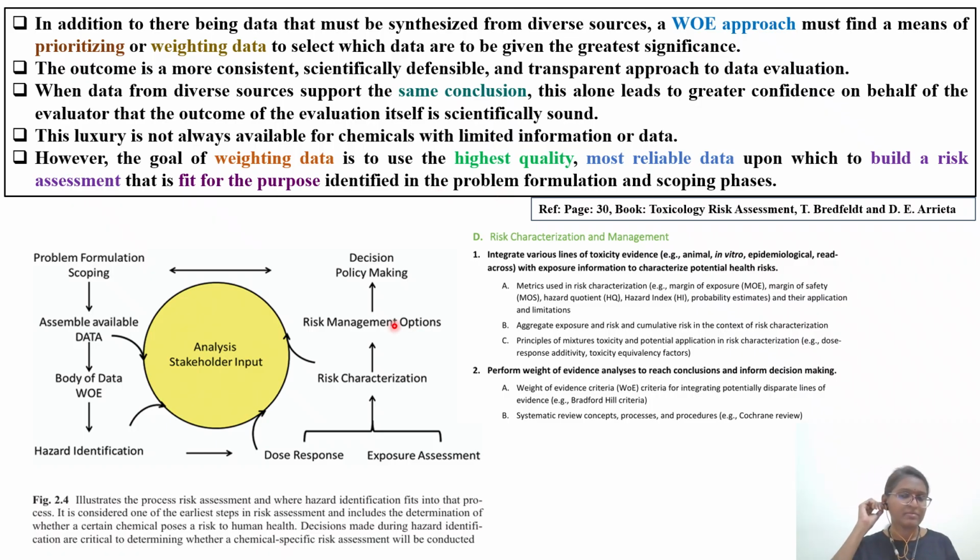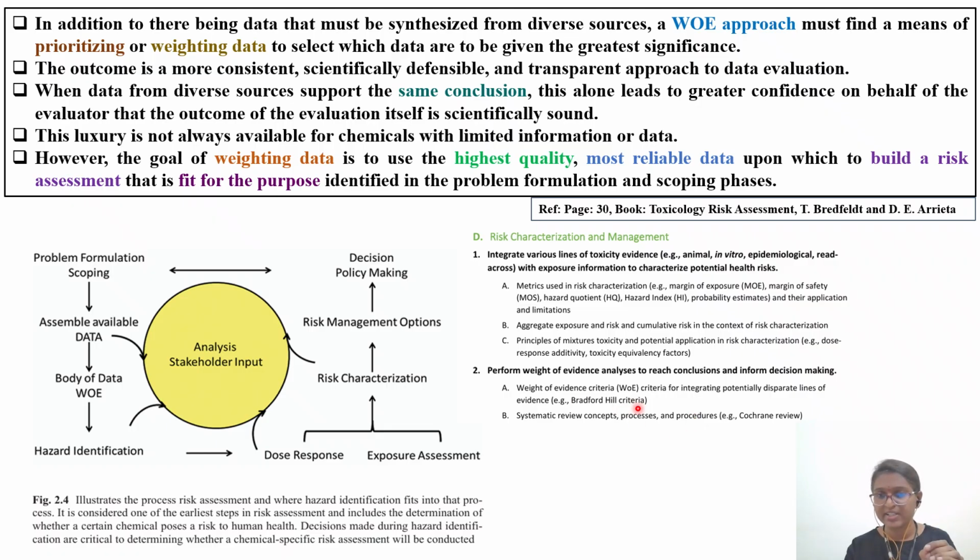So what we are discussing in this video is strength of evidence and weight of evidence, with more focus on weight of evidence. In weight of evidence, we are discussing that particular risk assessment textbook. Why we are discussing it is that it is part of the ABT brochure only. If you look into risk characterization and management, we have this point: perform weight of evidence analysis to reach conclusions and inform decision making. So eventually in the risk assessment, it comes in the part of risk characterization and risk management. This is useful for the policy makers.